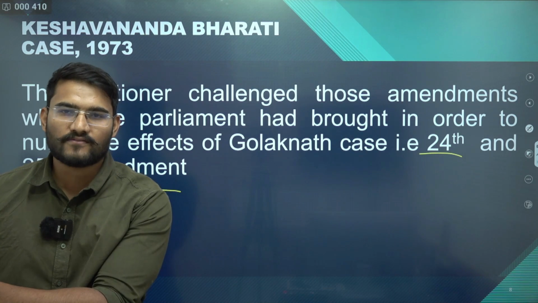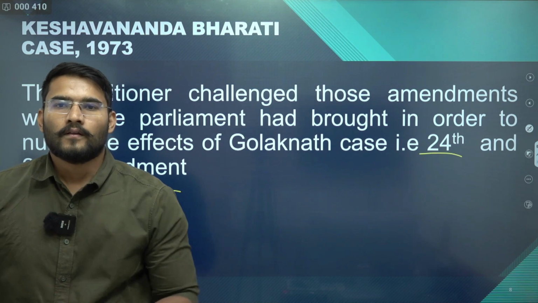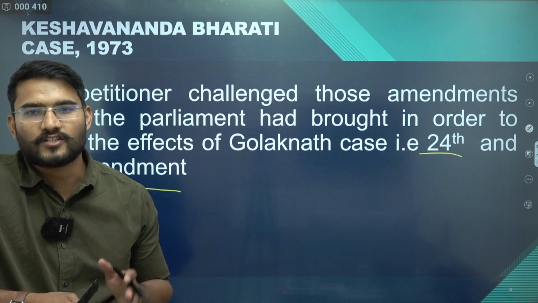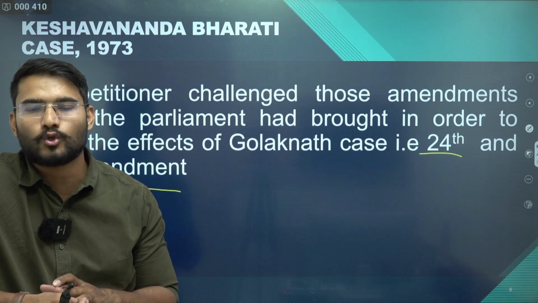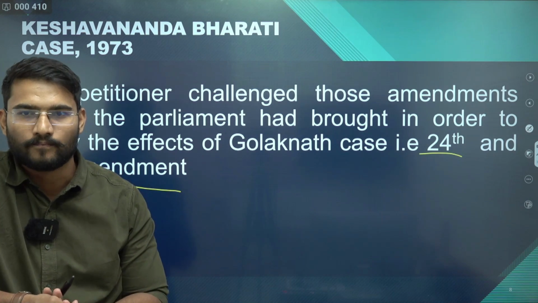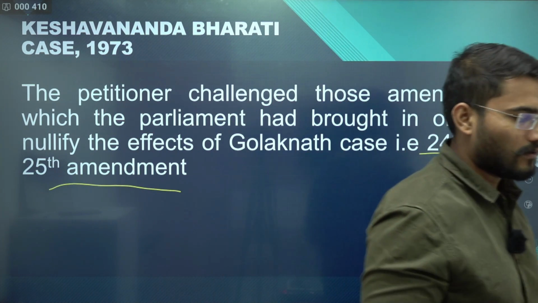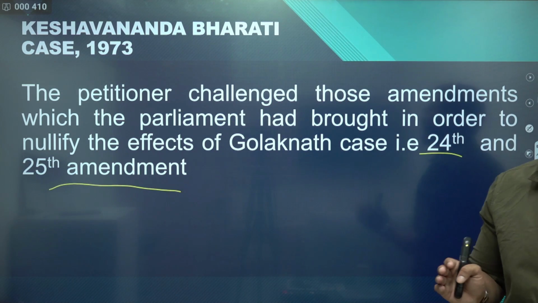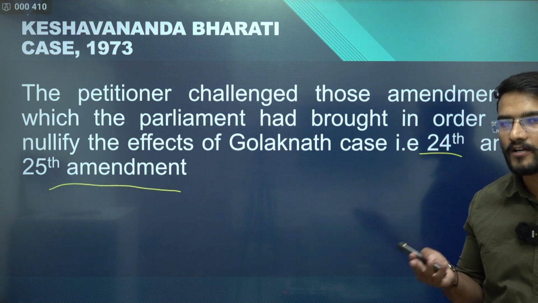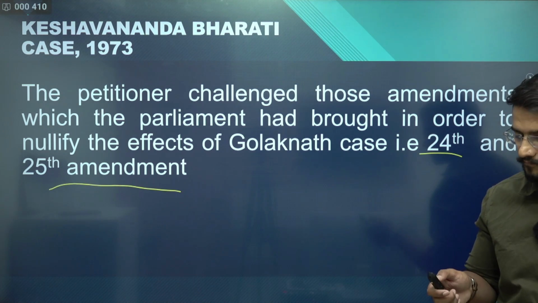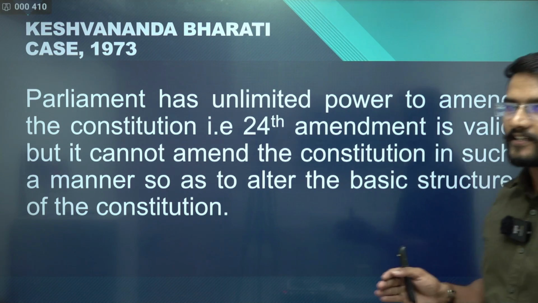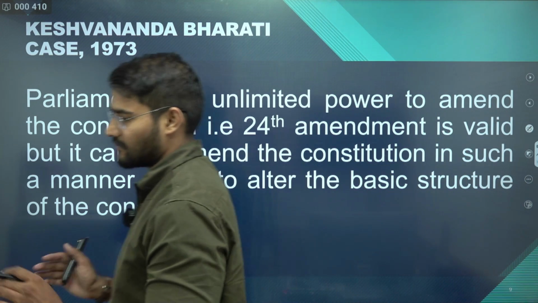The 24th Amendment, as we have discussed, dealt with the powers of Parliament, which said that the Parliament has power to amend any part of the Constitution. So the petitioner challenged this amendment and said that the power to amend any part of the Constitution is not absolute.